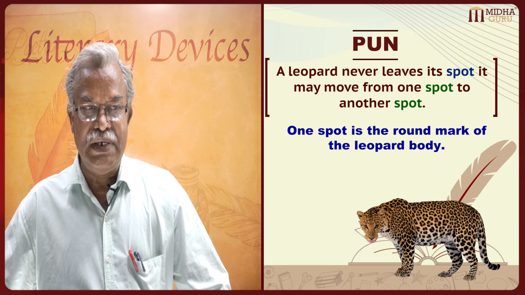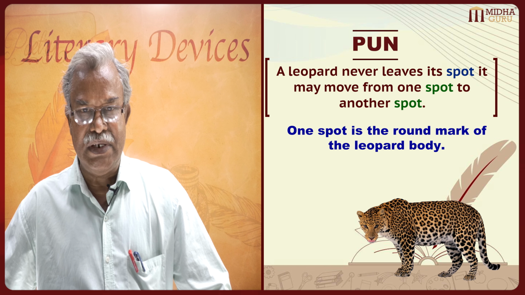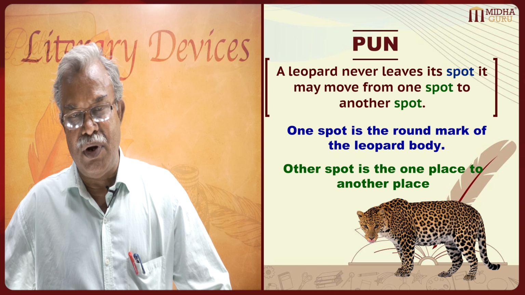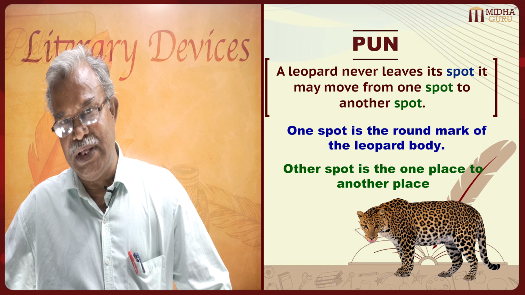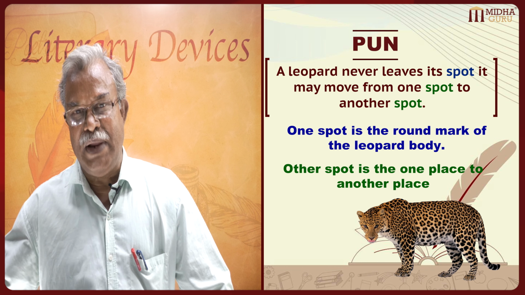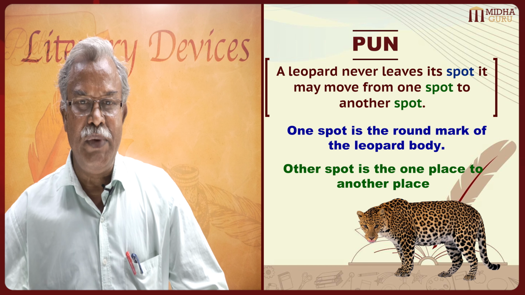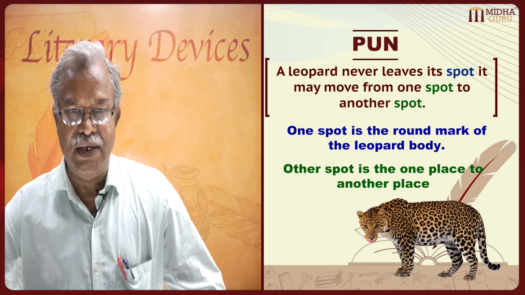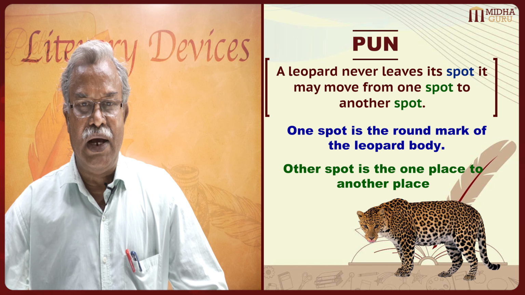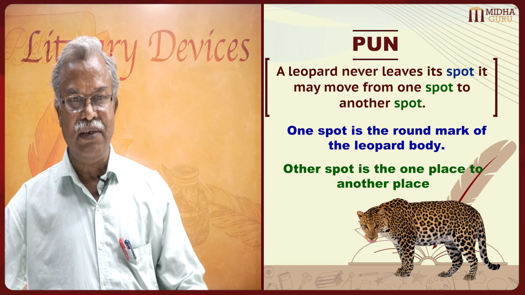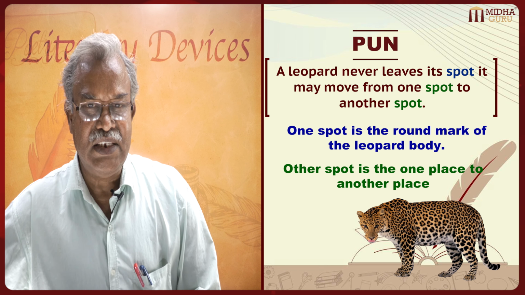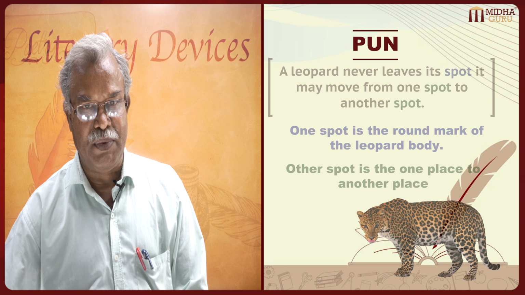Here one spot means the round marks on a leopard's body, and the other spot means from one place to another place. So here we have two meanings for the word spot.